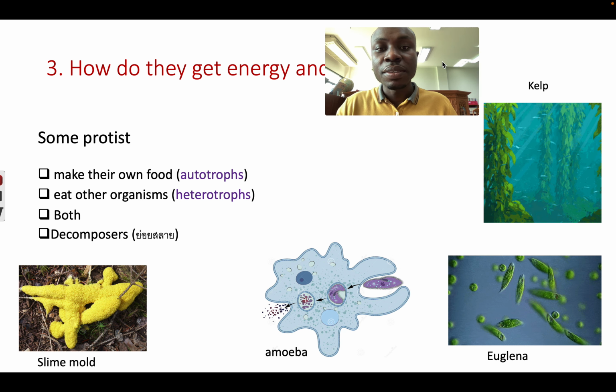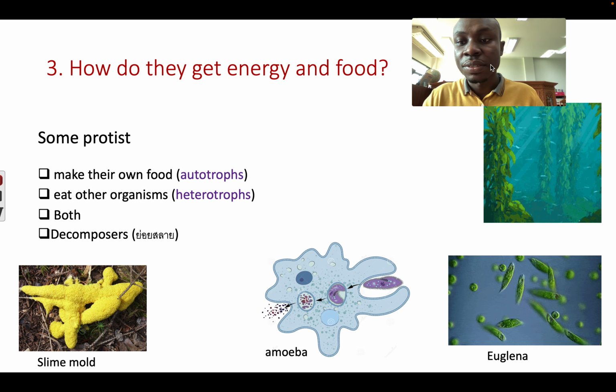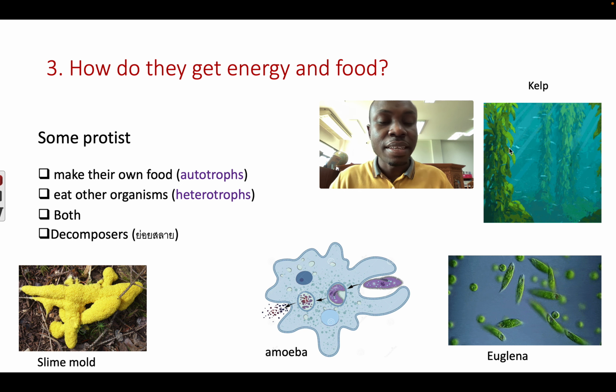So how do protists get their food? Some of them make their own food. We call them autotrophs, like this kelp. It gets energy from the sun and uses it to make food through photosynthesis.